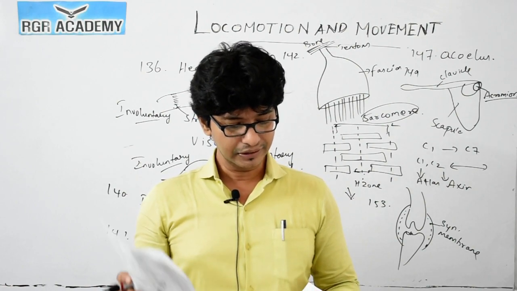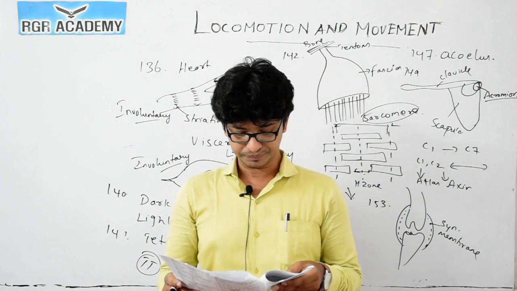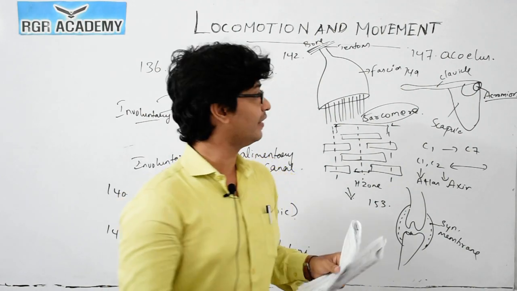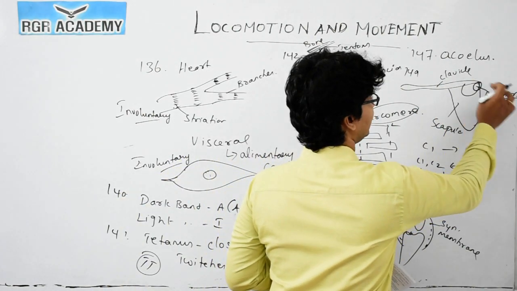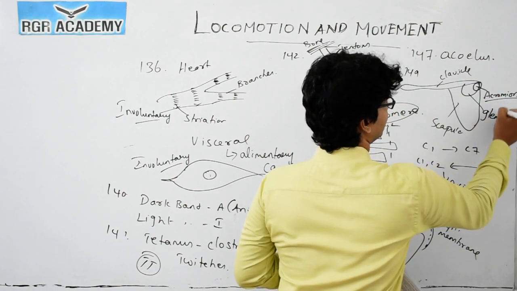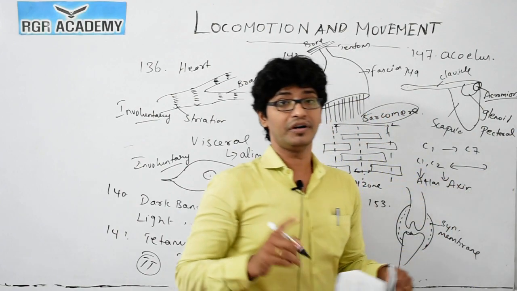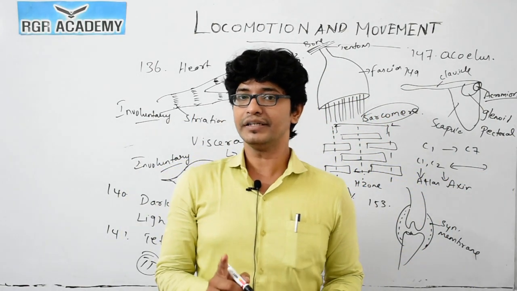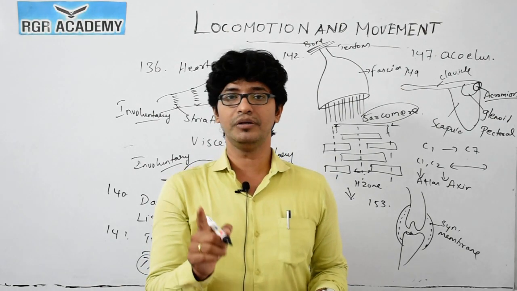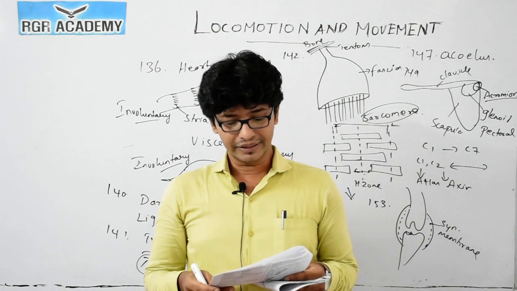164, clavicle and glenoid cavity is for the pelvic girdle. Why? Because clavicle and glenoid cavity, this comes under clavicle and glenoid. This is the glenoid cavity I am talking about. So glenoid cavity, these two come under what? Pectoral girdle. This is a pectoral girdle. Acetabulum only comes to the pelvic girdle. Okay, so pectoral means we have the glenoid cavity and clavicle, but acetabulum is for the pelvic girdle. So option 2 is the incorrect statement.